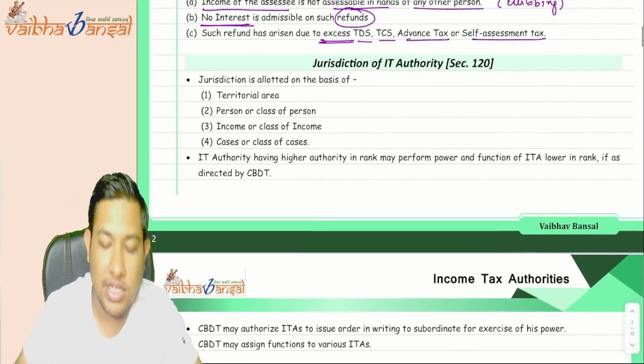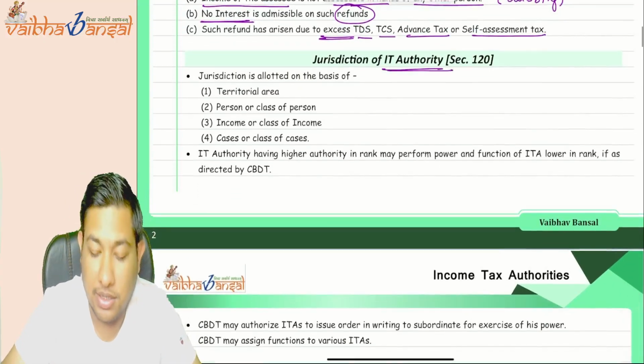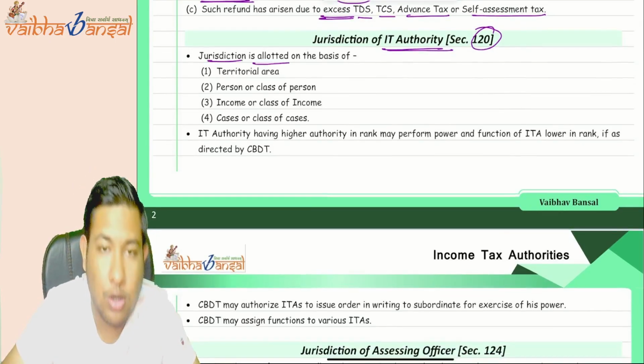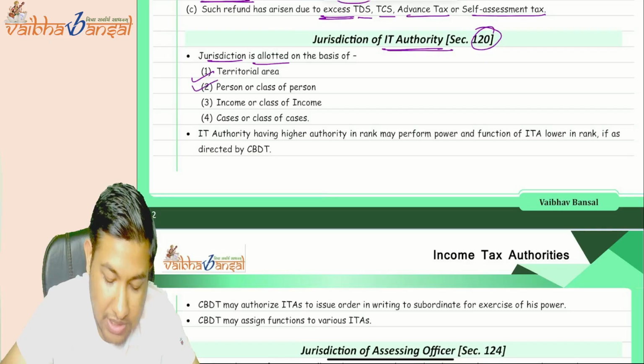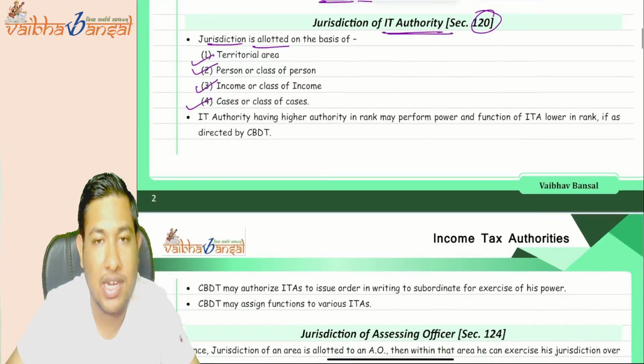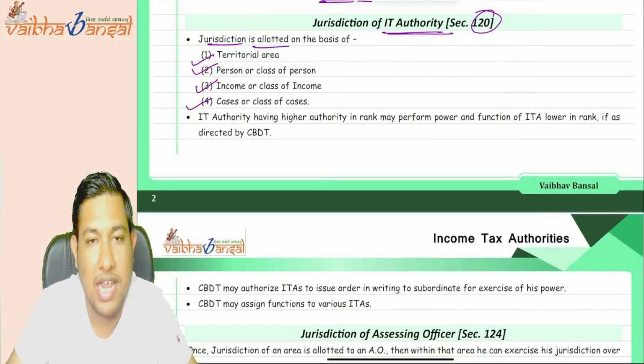Understood? Now the jurisdiction of an income tax authority under section 120. What does it say? Jurisdiction is allotted on the basis of territorial area, person or classes of persons, income or classes of income, cases or classes of cases.